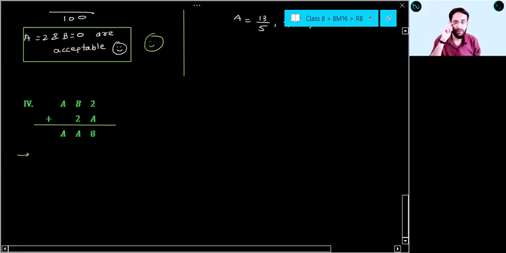Now see here. Here unit digit of 2 into a equal to 8, or not? Unit digit of 2 into a equal to 8. Am I correct? Please give me some response. So a can be what? Tell me.